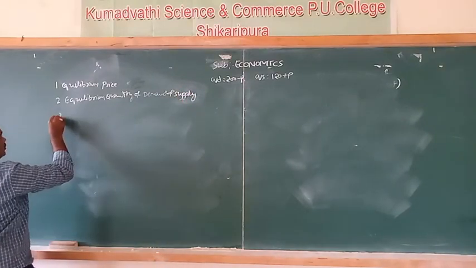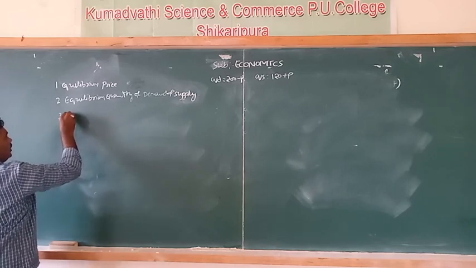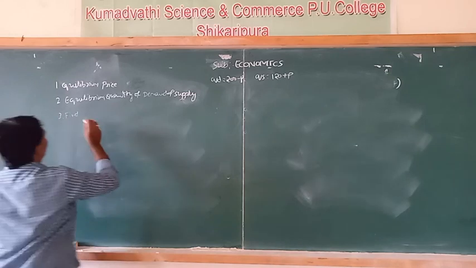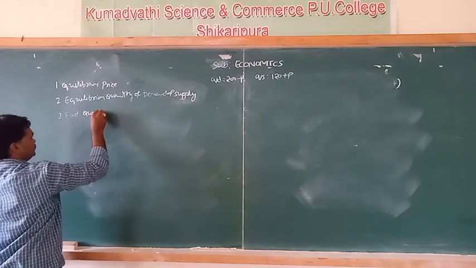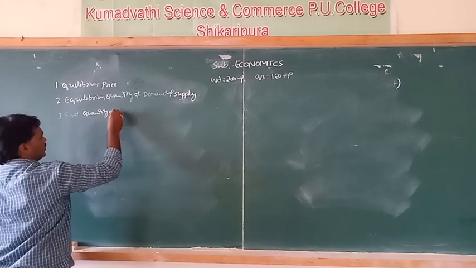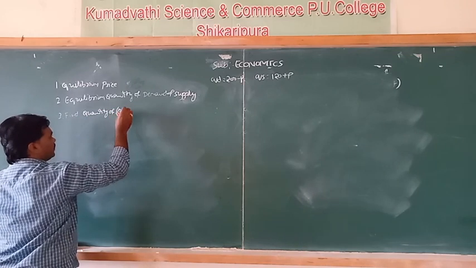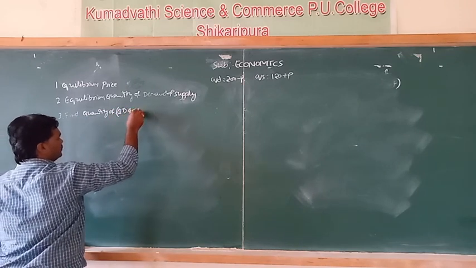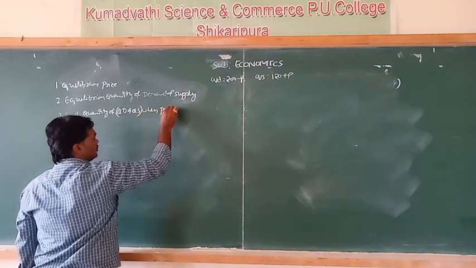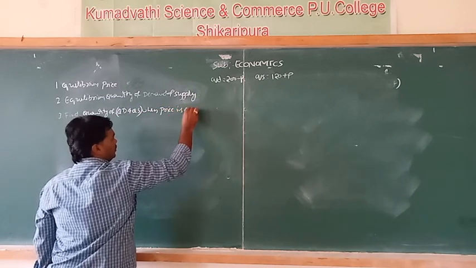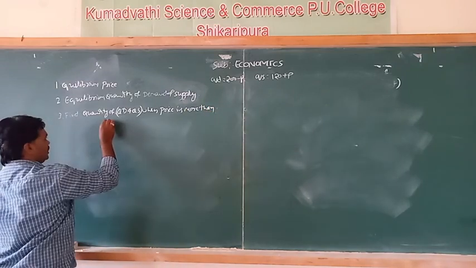Then the third point is, find the quantity of demand and supply, quantity of QD and QS, when price is more than equilibrium price.